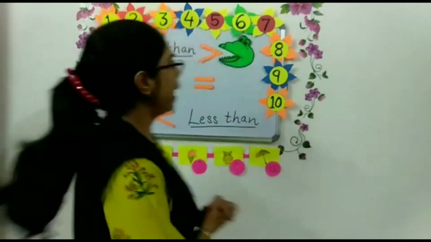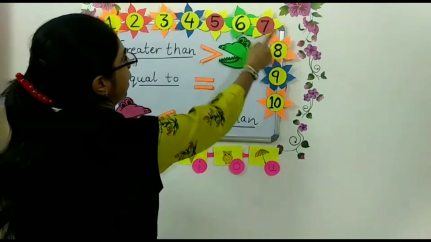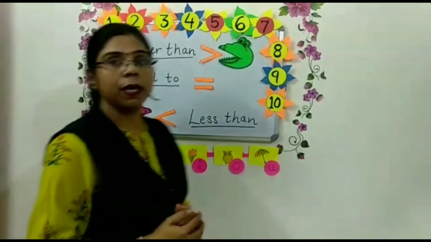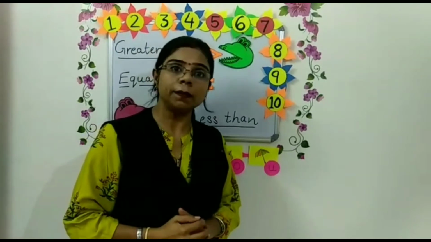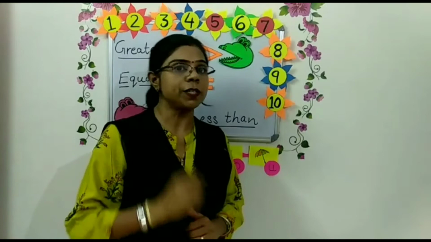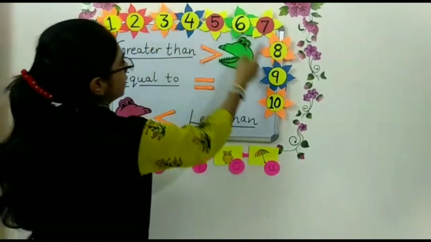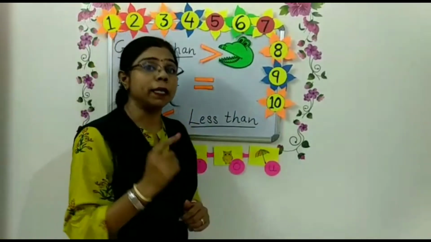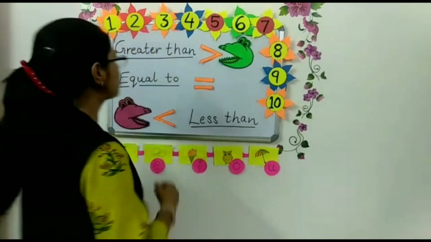And now we have counting over here: 1, 2, 3, 4, 5, 6, 7, 8, 9, 10. Right? But how can we come to know which is the bigger number? So bigger number means which number comes later. जो नंबर बाद में आता है वो बिगर नंबर होता है. Let's see.